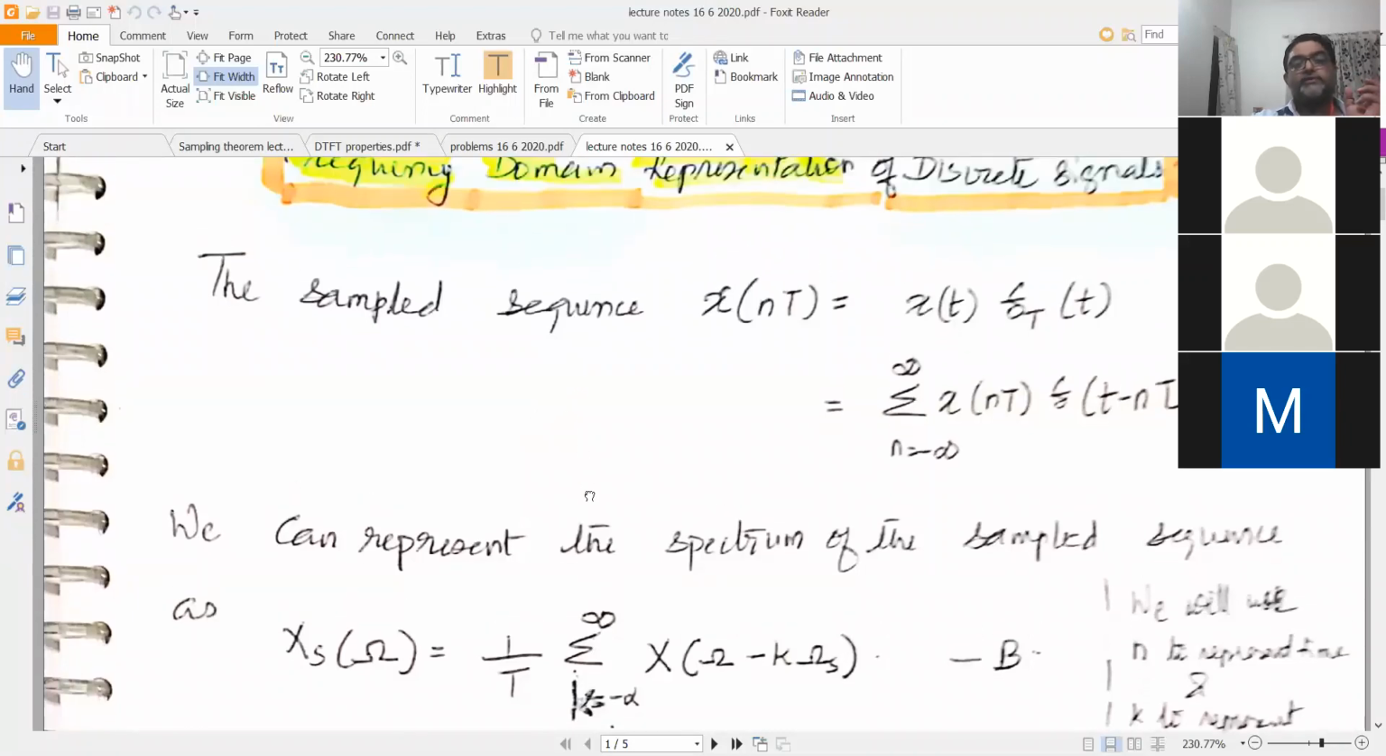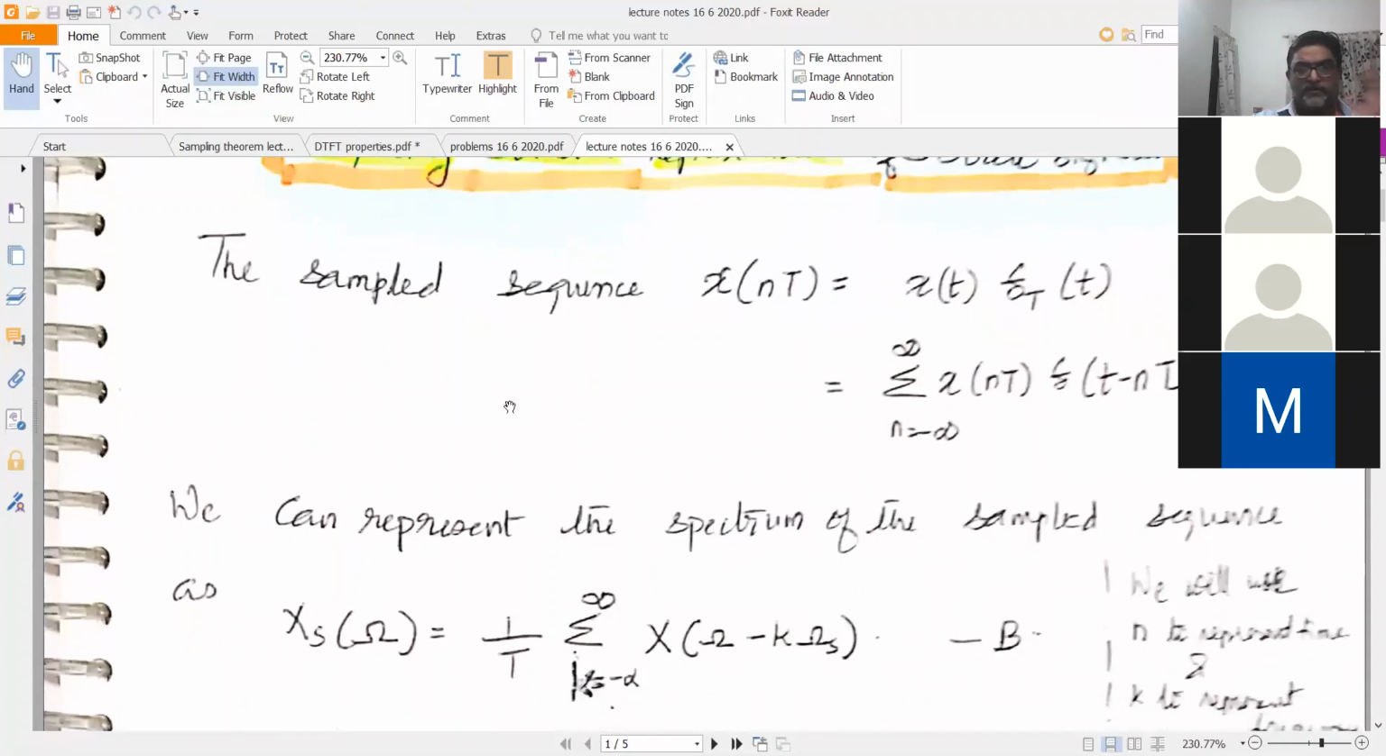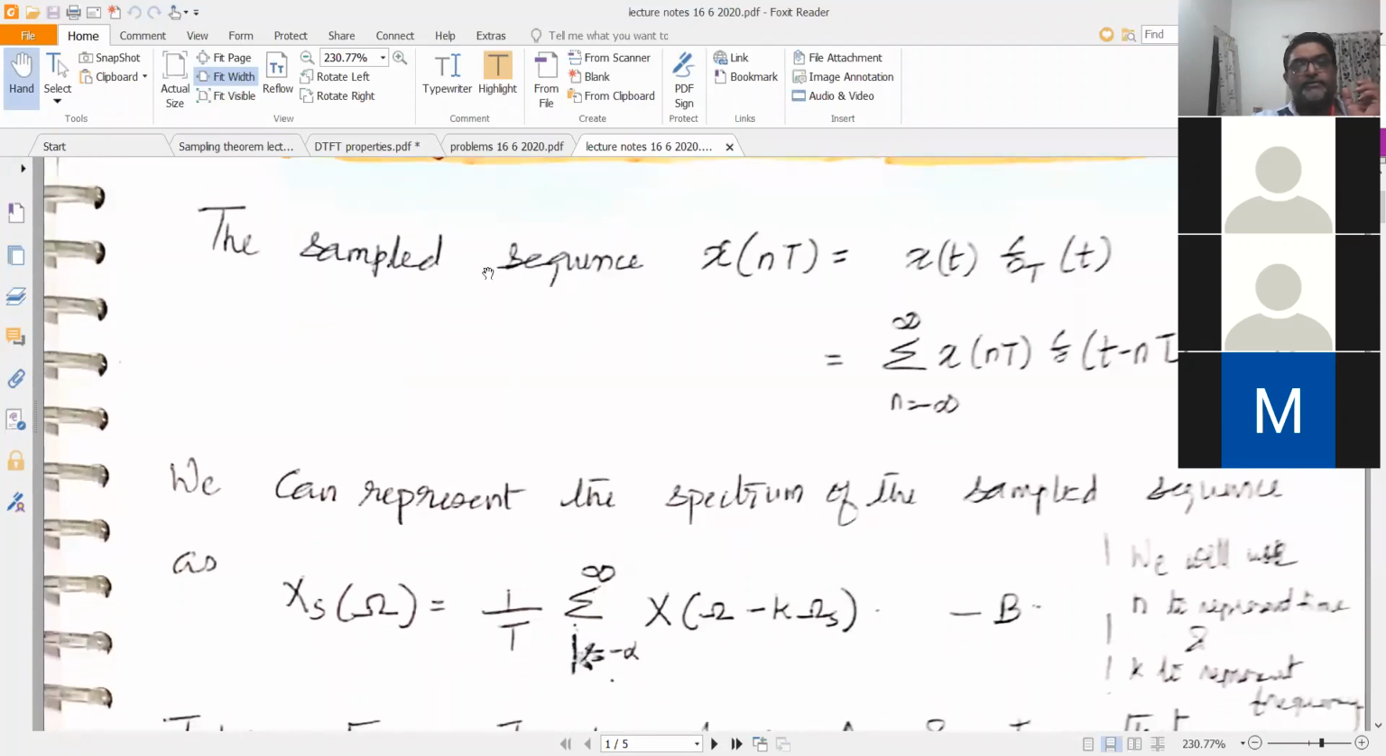Okay. So now we will have a review of our sampling theorem. I will not go as per the derivation that was taken in the previous class, but anyhow, you will be able to relate that to whatever we had discussed in the previous class. So the sampled sequence x of nT,